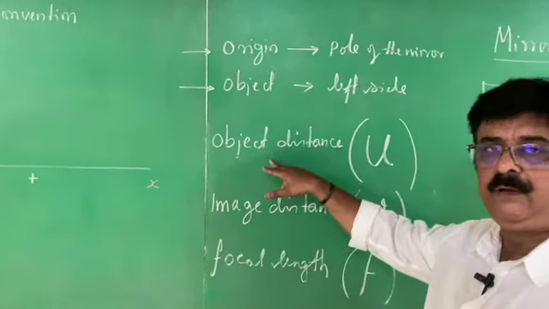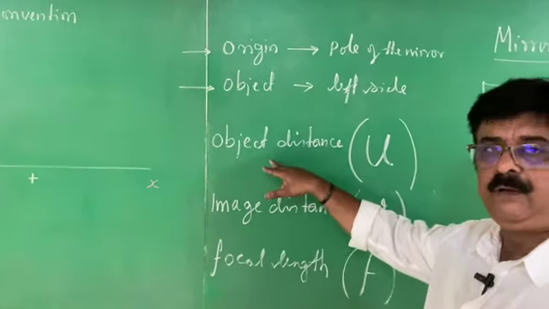It tells us that object distance should always be taken as negative. Image distance depends on whether it is a real image or a virtual image. If it is a real image, it is negative. Virtual image, it is positive. Focal length again depends on the mirror. If a concave mirror, it is negative. Convex mirror, it is positive. If you repeat this once or twice, then you can remember. Plus means convex, minus means concave, and minus V means it is real, plus V means it is virtual. U is always taken as negative because it is on the left.